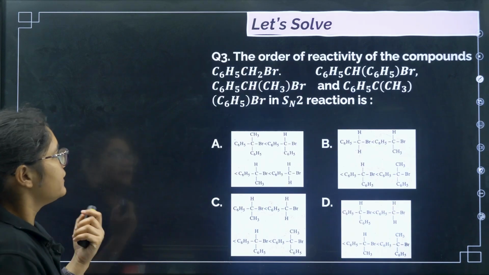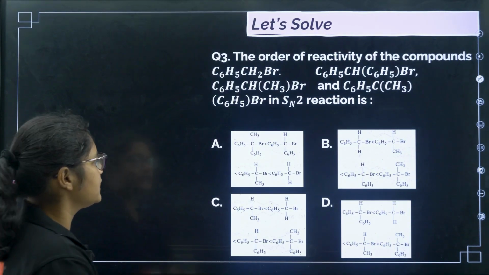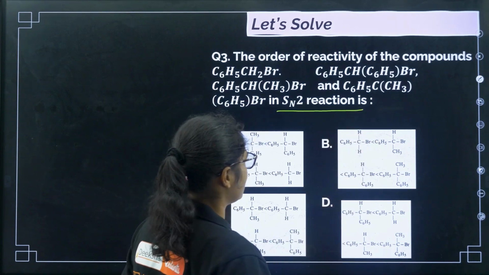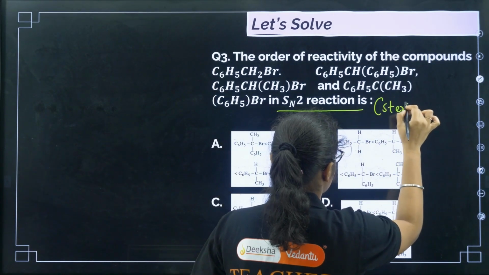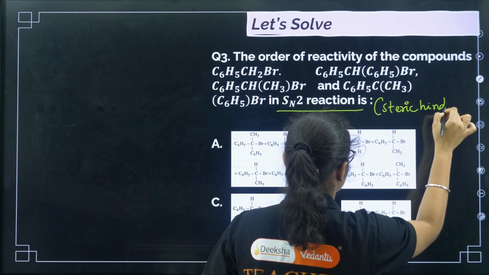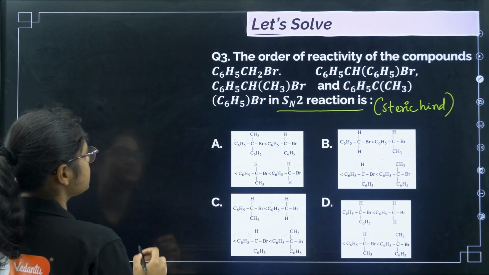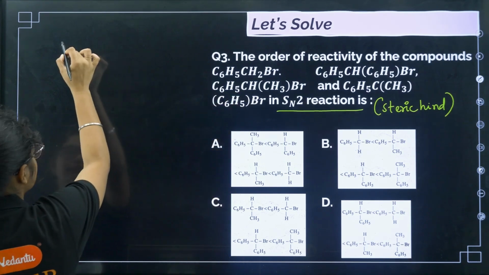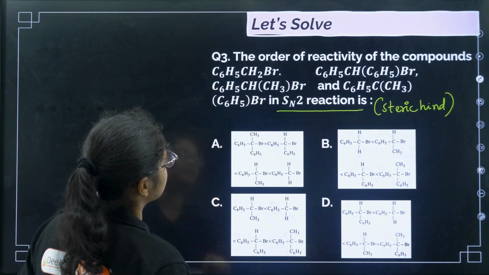Okay. Next, coming to question number 3, the order of reactivity of the following compounds in SN2 reaction. So for SN2 reaction, what should be considered? Steric hindrance. Steric hindrance should be less. In SN1, what should you consider? Stability of carbocation. So first let us draw this structure. First is C6H5CH2Br. So 1, 2, 3, 4 compounds are given, right?